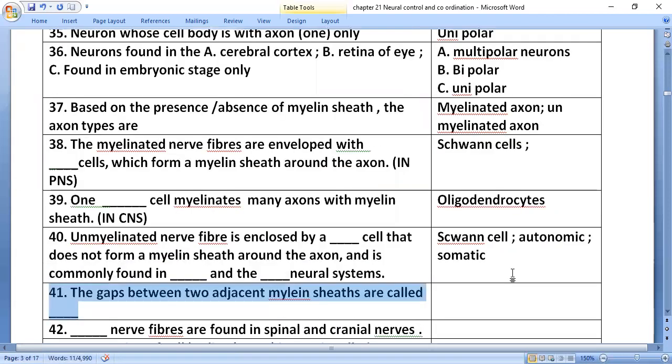The gap between two adjacent myelin sheaths is called the nodes of Ranvier.